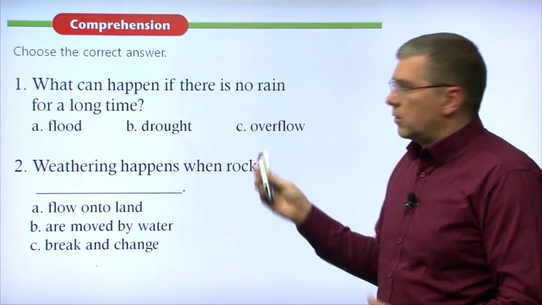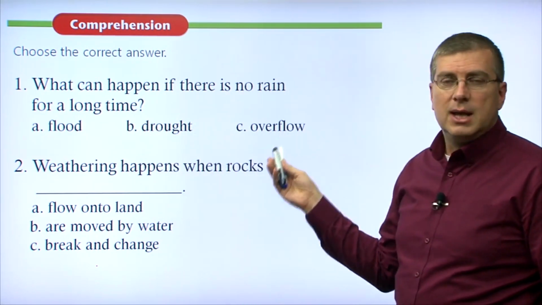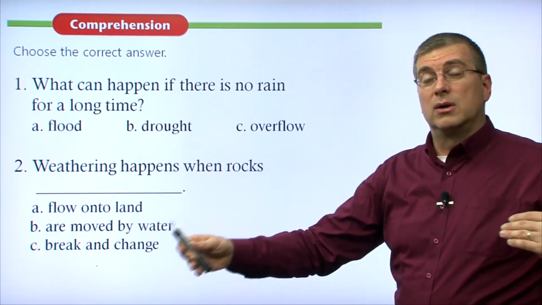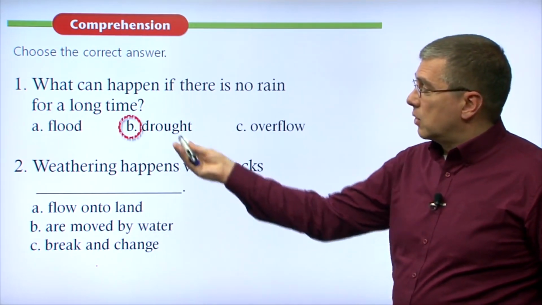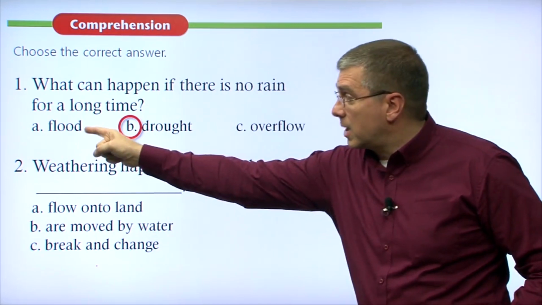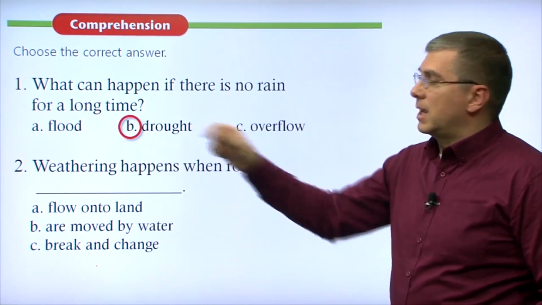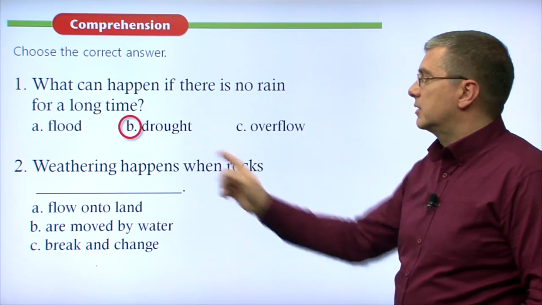Well, flood and overflow are related, right? If there's too much rain, you have a flood. A flood is caused when the water overflows a river or stream. So our answer, of course, is B, drought, because there's no rain. If we have a lot of rain, we have a flood, we have overflows, but if there's no rain, then we have a drought. Okay, let's move on to number 2.